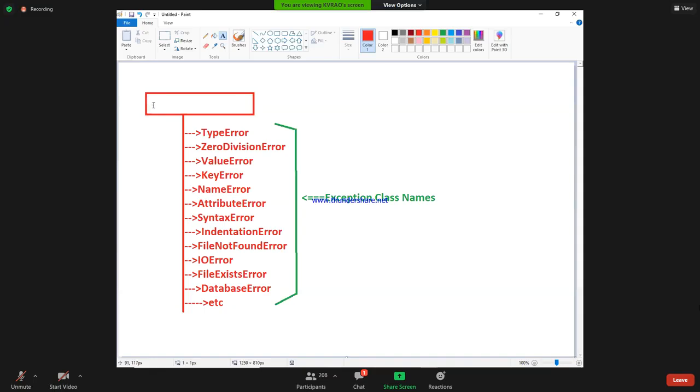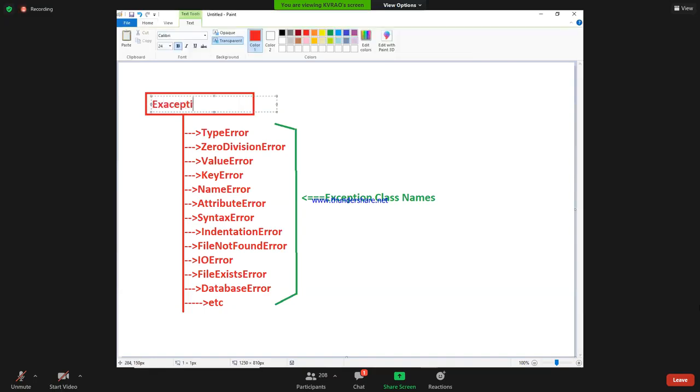That is known as what? Exception, dear students. What is Exception? It is the super class for all the exceptions in the Python language. Exception is the name of a predefined class. This is the super class for all. Super class is nothing but base class.